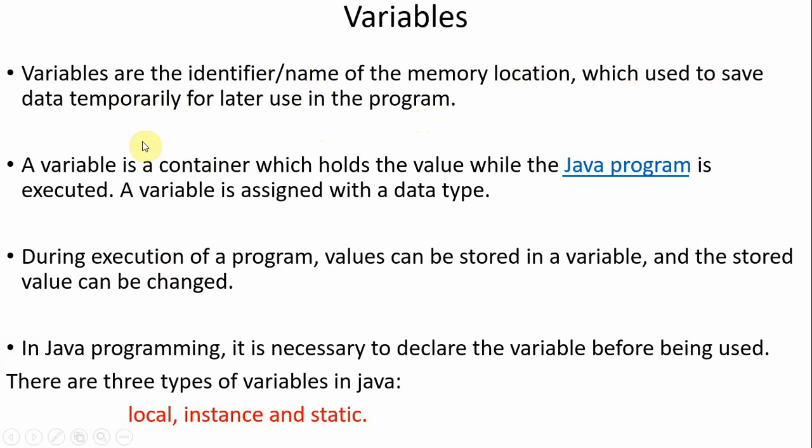We have another definition. A variable is a container. Container means storing. Even in the kitchen we have containers to store some groceries and all. It's the same as that. A variable is a container which holds the value while the Java program is executed. So a variable is a place, or a container, or name of a memory location which holds the value that is given to the variable.